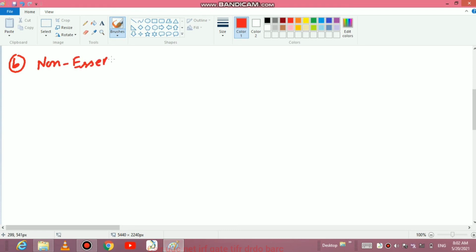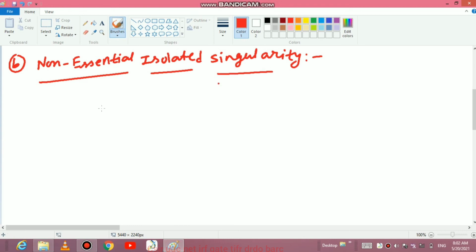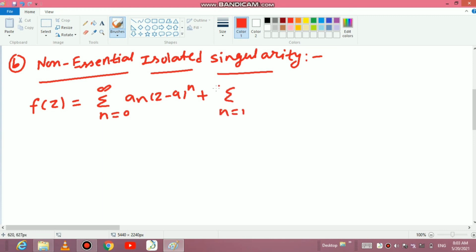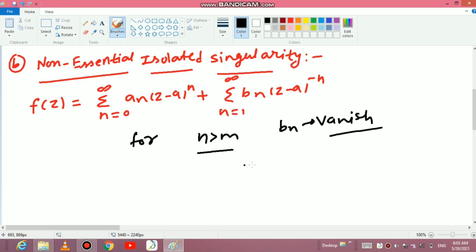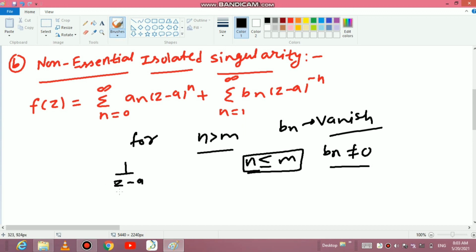Friends, when we expand a function f of z in Laurent series, then we can write the summation n is equal to 1 to infinity of bn times z minus a to the power negative n. If for n greater than m, bn vanishes or has value 0, but for n equal to or less than m, bn has some value that is not equal to 0, then we get terms in z minus a from n is equal to 1 to n is equal to m.